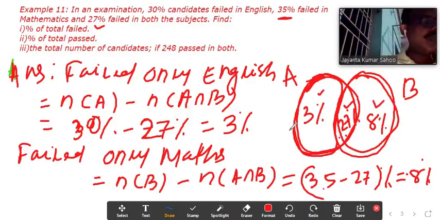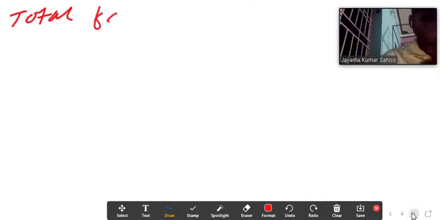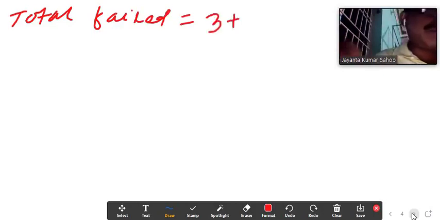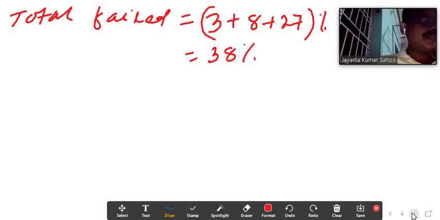So total failed equal to 3% plus 8% only mathematics, and both it is 27%, this much percentage, and it is coming to 38%.